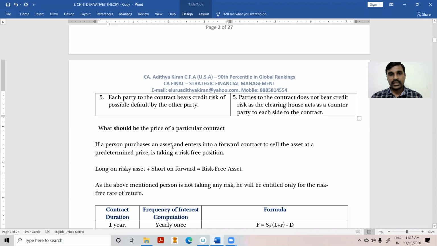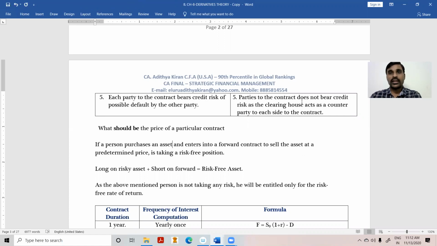Yesterday we were discussing the pricing of futures. As I told you, rather than remembering the formula, remember the principle. A person who purchases an asset and enters a forward contract to sell the asset is taking a riskless position.